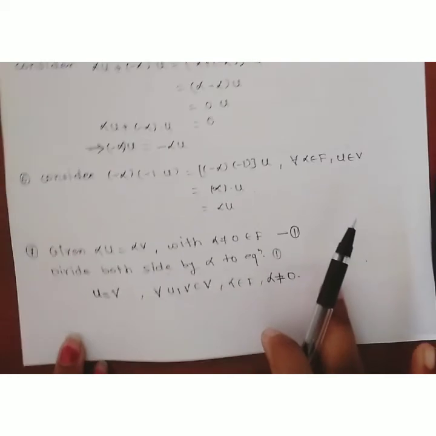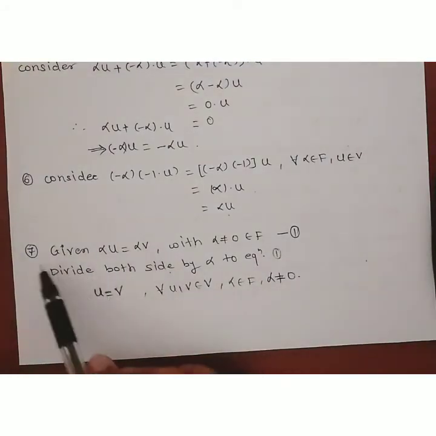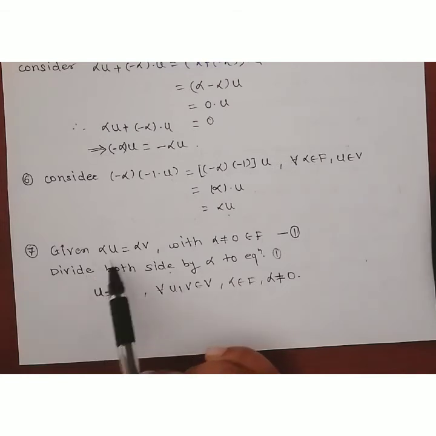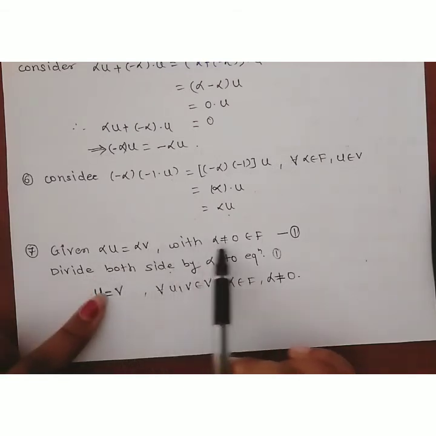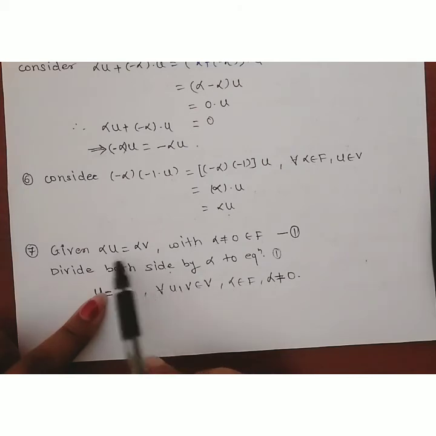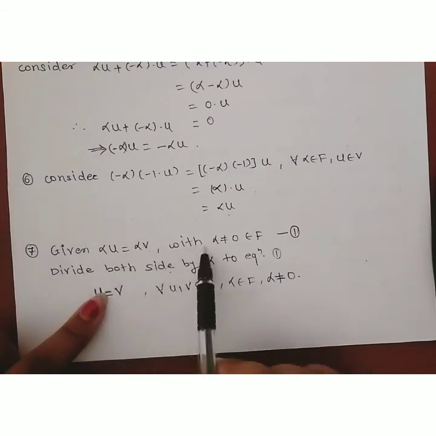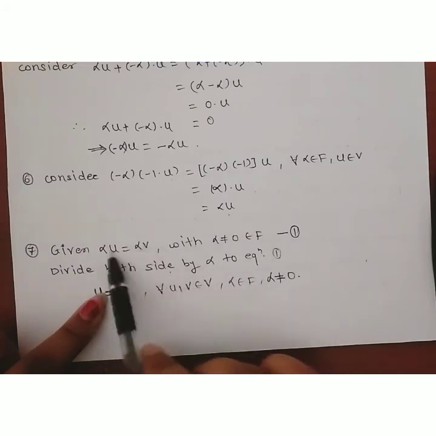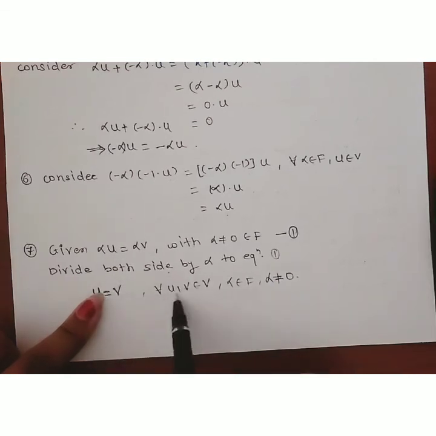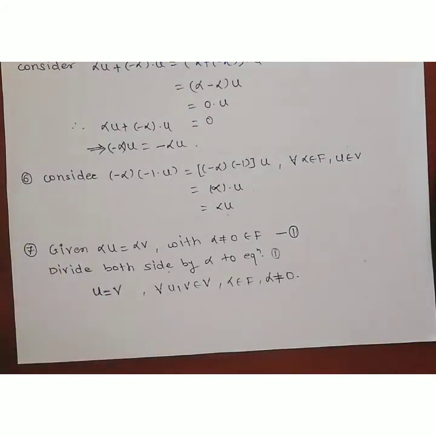Now the last property, the seventh property. We are given that alpha u is equal to alpha v, with alpha a non-zero element belonging to F, and we have to show that u is equal to v. Consider alpha u equals alpha v, with alpha non-zero in the field F. Dividing both sides by alpha, we get u is equal to v, for all u, v belonging to V and alpha a non-zero element of the field F. So the 7 properties are proved.